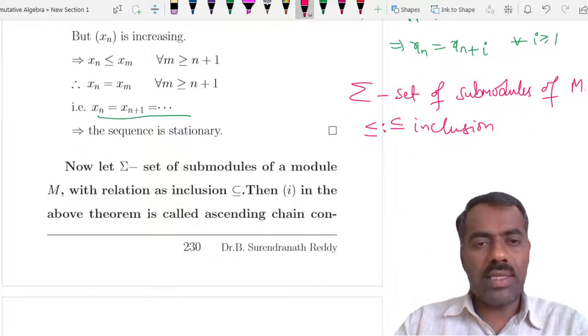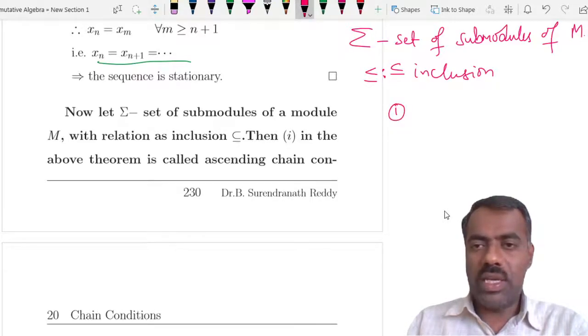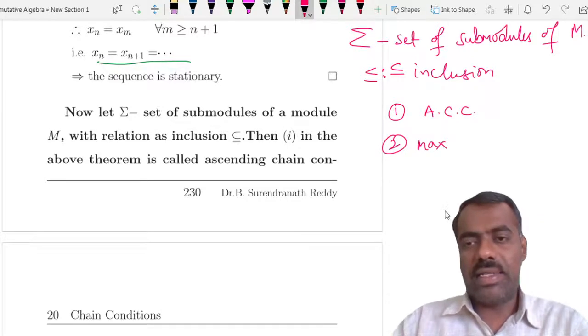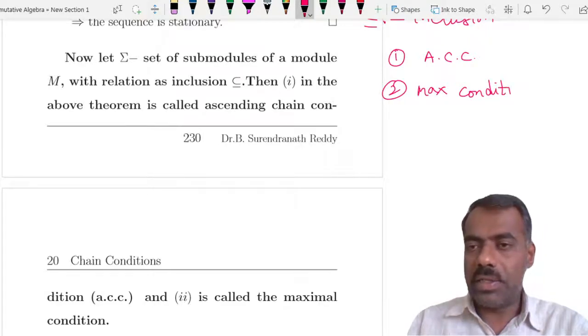Then the above condition 1, the increasing sequence condition, is called the ascending chain condition. So the first one is called ACC, the ascending chain condition, and the second one is called the maximal condition.